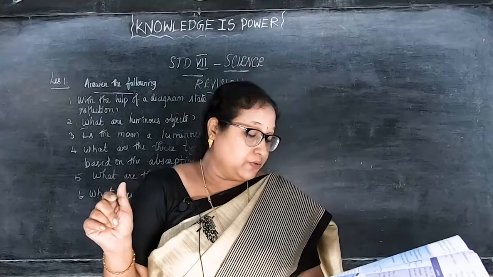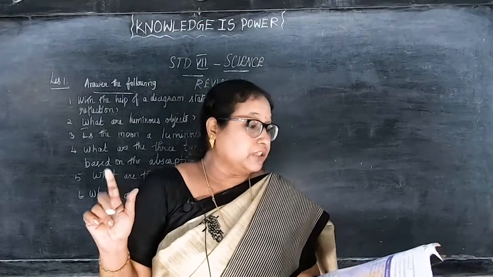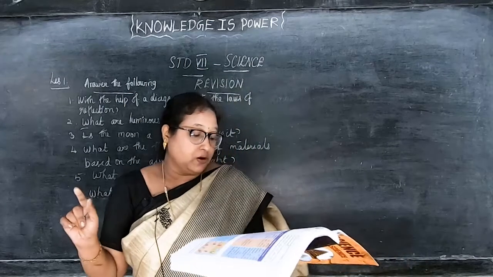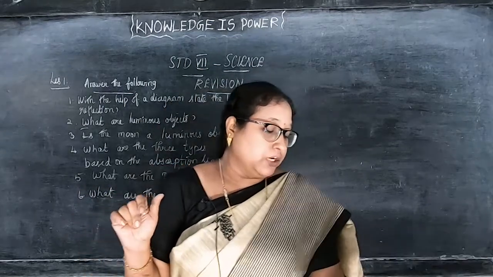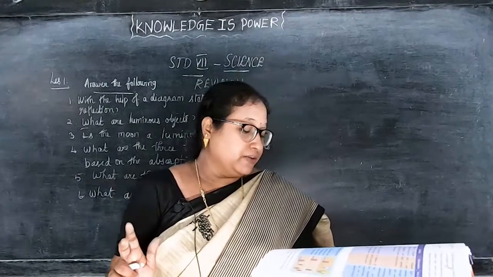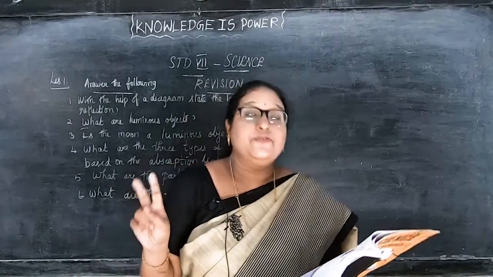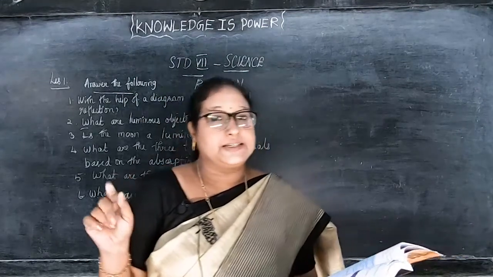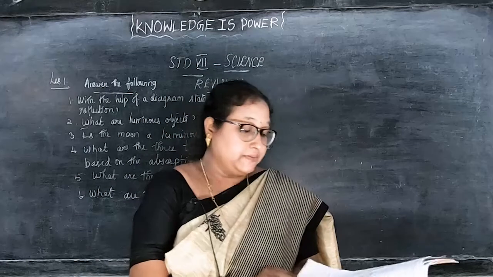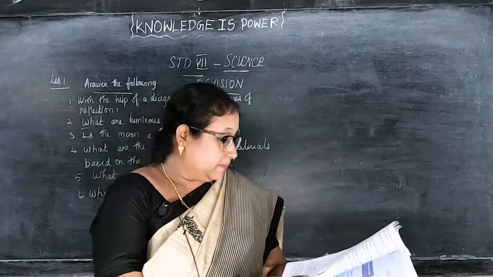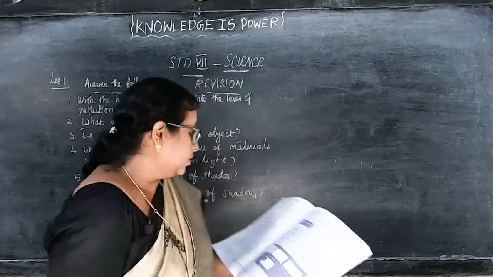That is 6 points, children, but I gave you 3 points only: the first point, the second point and the fourth point. First point, all objects do not form shadows. Only opaque objects form shadows. Second point, shadows will be formed on the opposite side of the light source. Fourth point, the shadow will always be darker, whatever may be the color of light rays. These 3 points are enough. Then next, take page number 10.